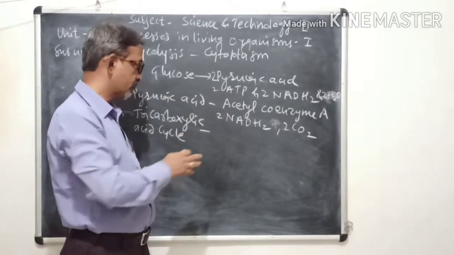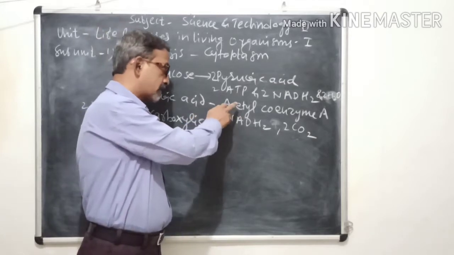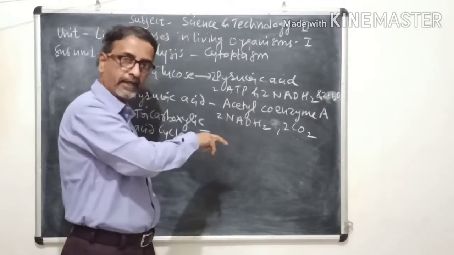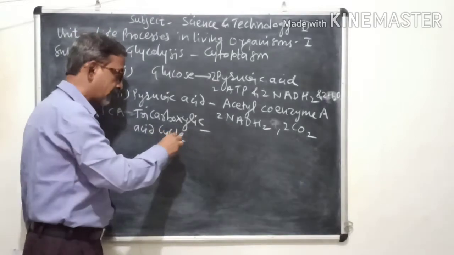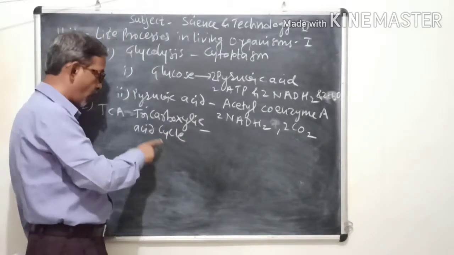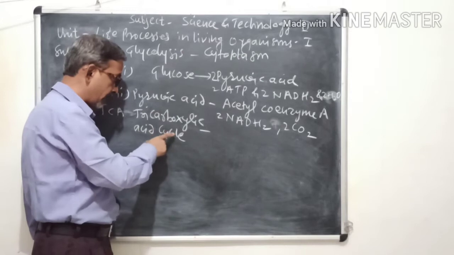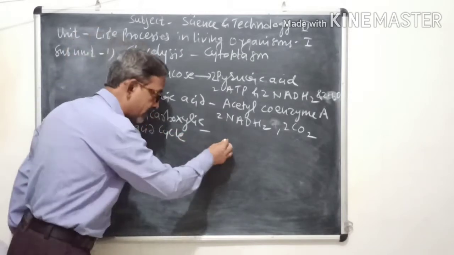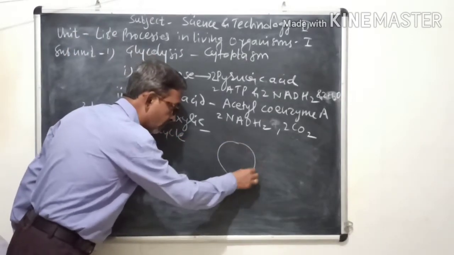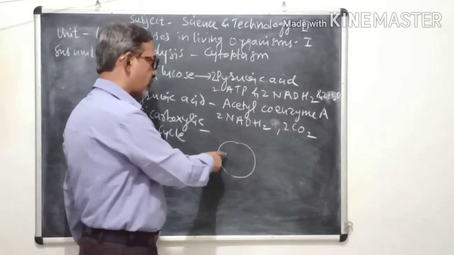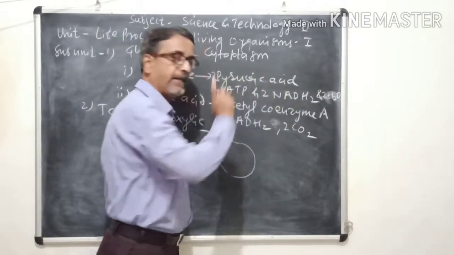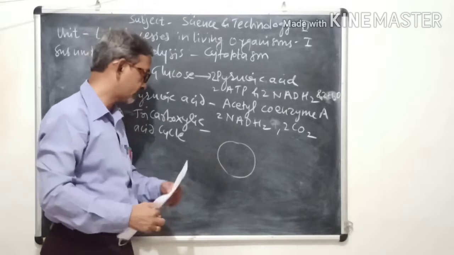Now what happens? The acetyl coenzyme A enters the mitochondria and a cyclic chain of tricarboxylic acid cycle. It is a cyclic chain like this. It acts upon acetyl coenzyme A. Listen again.